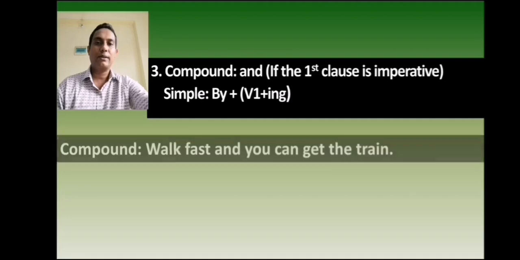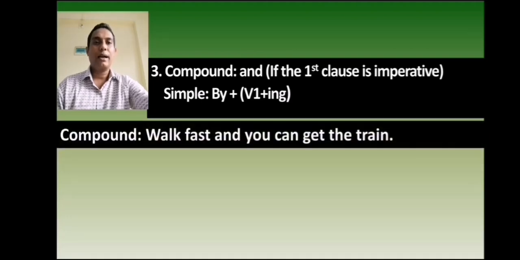Let's try to understand through examples. Walk fast and you can get the train. In this sentence, walk fast is the first independent clause and it is an imperative sentence. You can get the train is the second independent clause of this sentence. These clauses are joined by and. In this case, how do we make simple? First, you will write by.